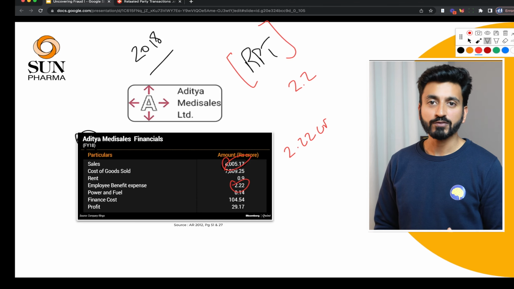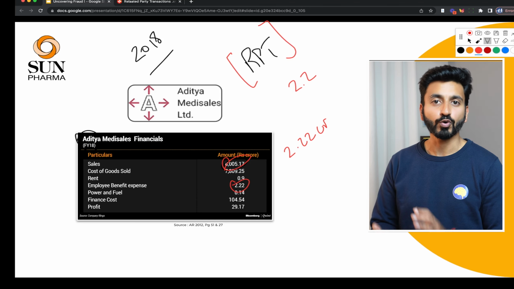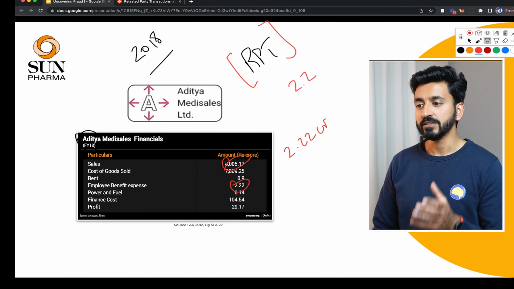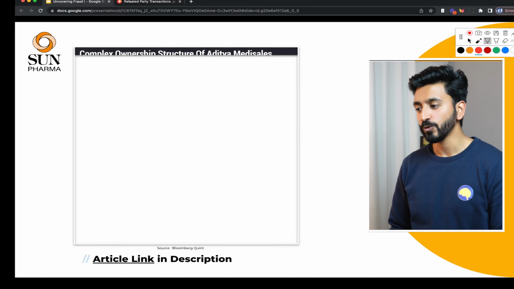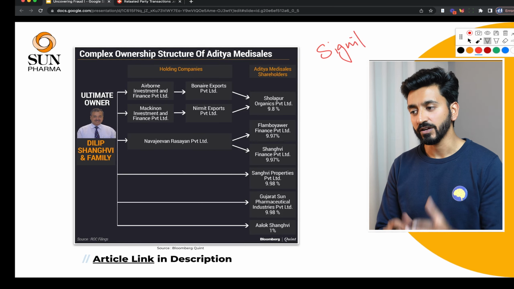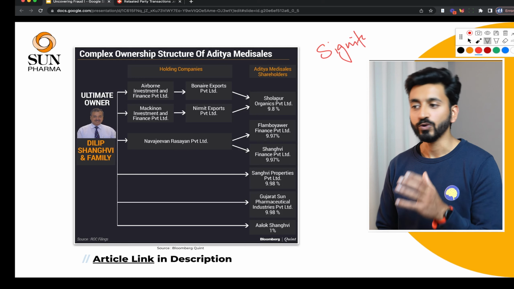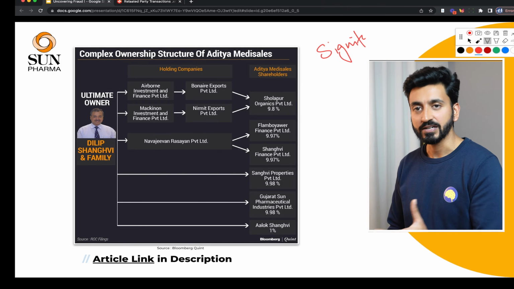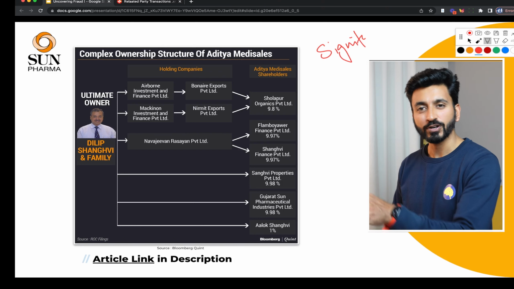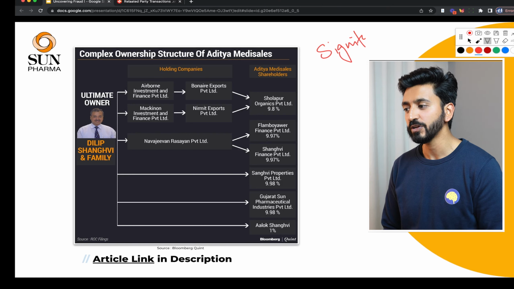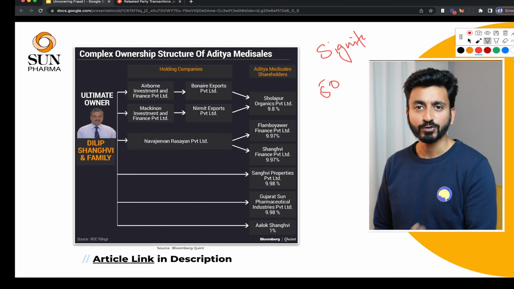The promoters of Sun Pharma actually used a technical definition to avoid declaring Aditya Medisales as a related party. The way it worked was, there's an idea of significant influence. If you exert significant influence over a company, you're liable to declare it as a related party. And significant influence, let's not get into the definition, but basically it depends on ownership. If you're over 50%, it's very obvious that you're controlling the company.